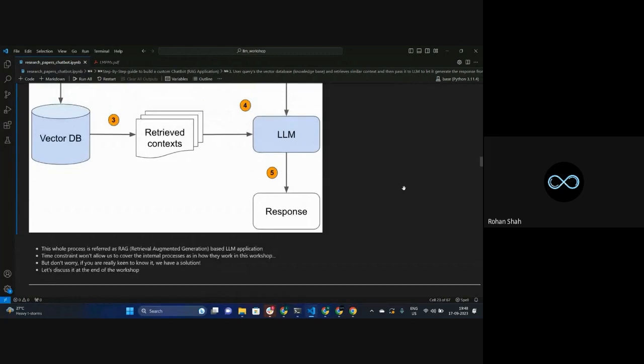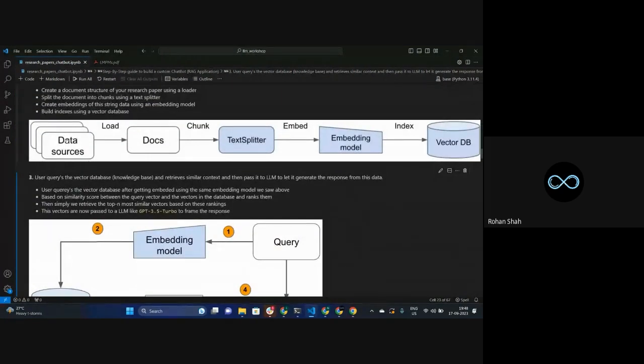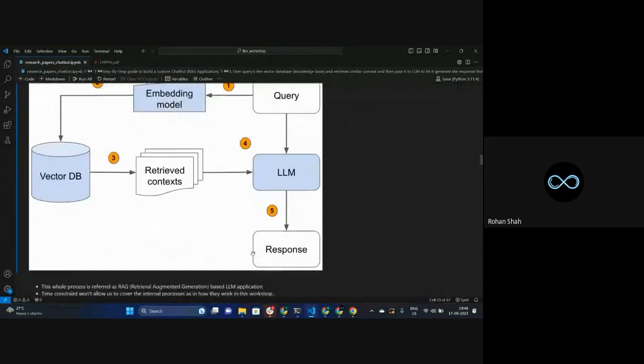All right. So now this whole process that we have done: starting from the data sources, passing our data to the vector database in a very good way, and from that vector database we retrieve this kind of data, pass it to the LLM and generate a response.